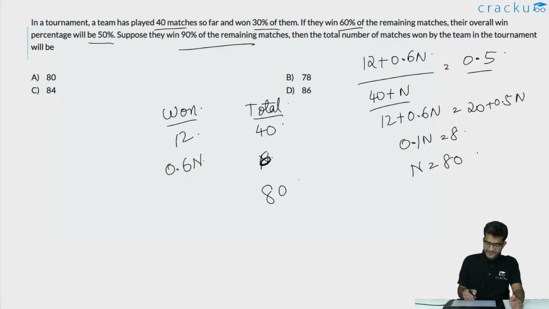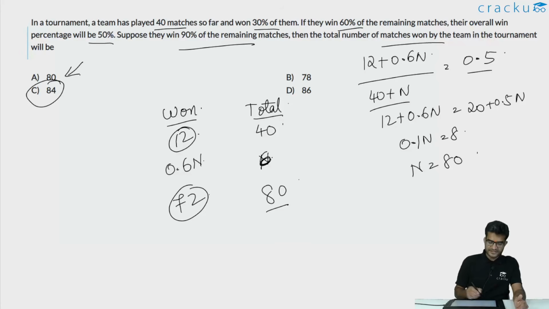Now if they won 90% of the remaining matches, the number of matches that they would have won would be 90% of 80, which is 72. Then the total number of matches won by the team in the tournament will be 12 plus 72, which is equal to 84. So the correct answer is option C.